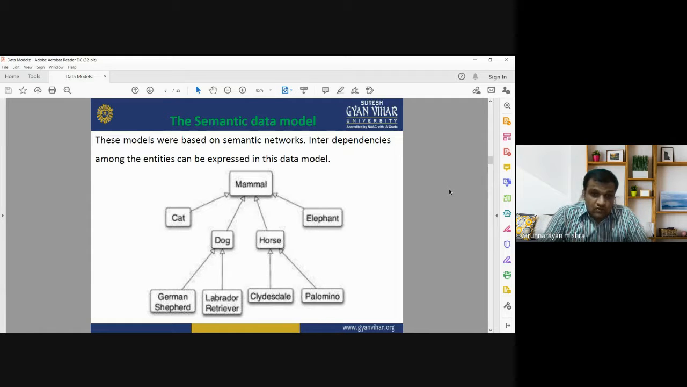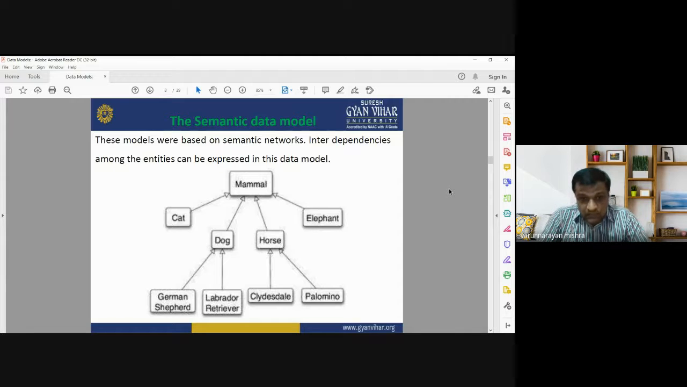For example, here, mammal is a group of animals. It may contain different animals like cat, dog, horse, elephant, and dogs may be of different types: German Shepherd, Labrador, or other kinds of dogs. This is how different entities are related with each other. German Shepherd is an entity, but it is related to dog. Dog is an entity, but it is related to a larger group, that is mammal, a larger group of animals.